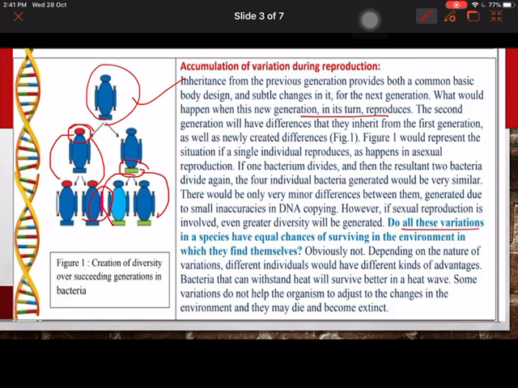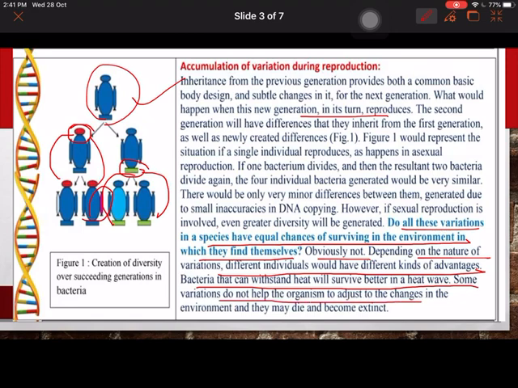But do all these variations in a species have equal chances of surviving in the environment in which they find themselves? It's not, because depending on the nature of the variation, different individuals would have different kinds of advantage. Like bacteria which can withstand the heat will survive better in a heat wave, and some variations do not help the organism to adjust to changes in environment and they may die. So it completely depends on the surrounding environment.